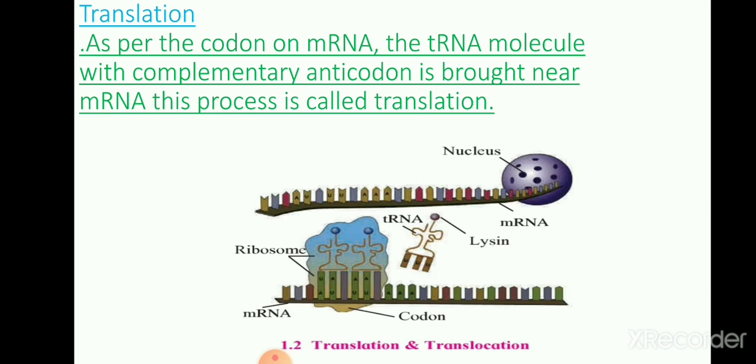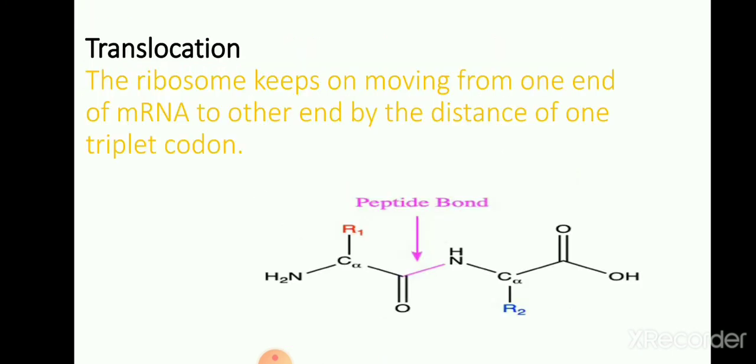Each messenger RNA is made up of thousands of triplet codons. As per the message on messenger RNA, amino acids are supplied by tRNA for the translation process. tRNA has an anticodon having a complementary sequence to the codon on messenger RNA. This is called translation. Translocation. It is very simple. The ribosome keeps moving from one end of the messenger RNA to the other end by the distance of one triplet codon. This is called translocation.